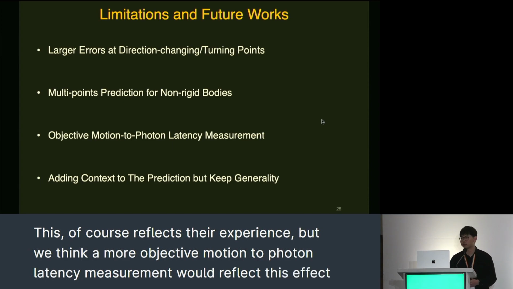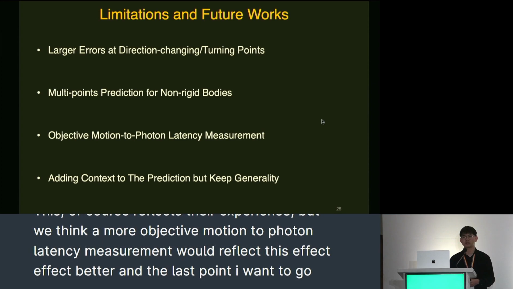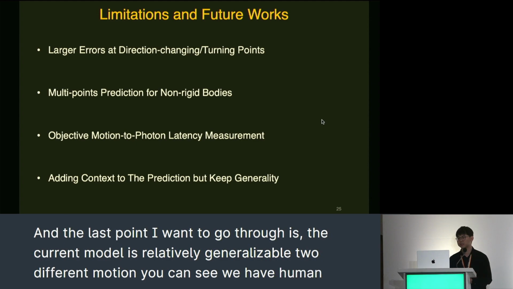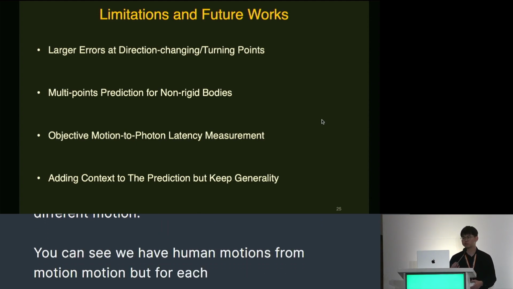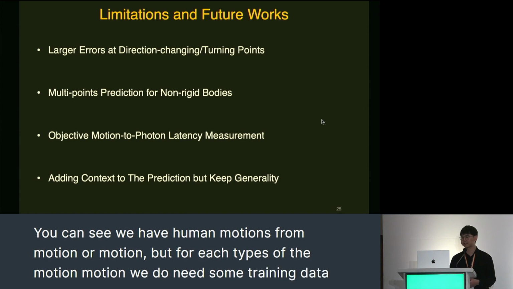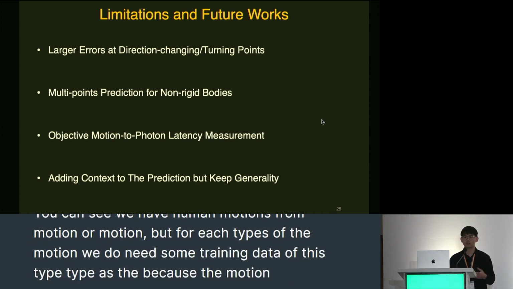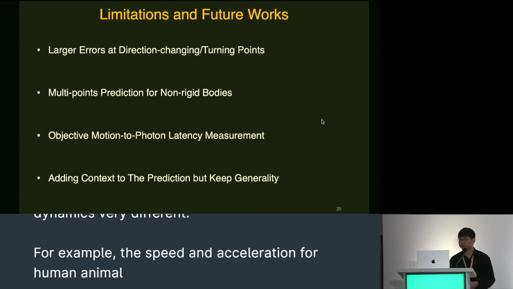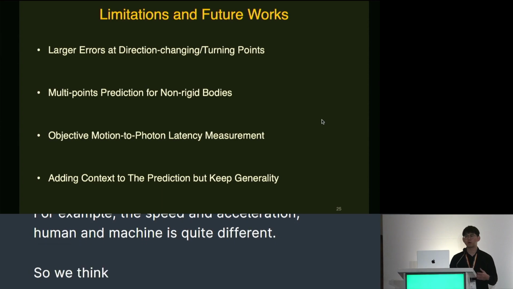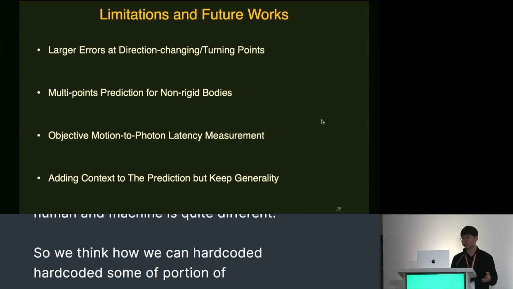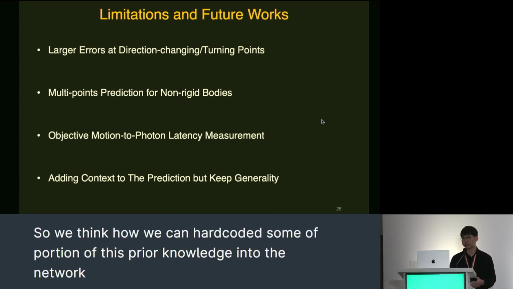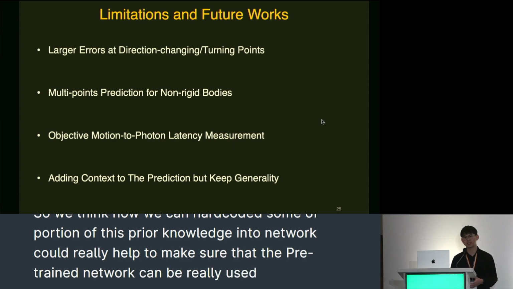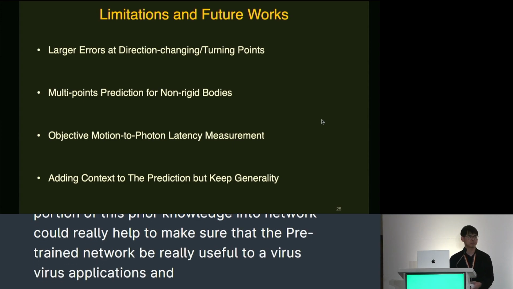This, of course, reflects their experience, but we think a more objective motion-to-photon latency measurement would reflect this effect better. And the last point I want to go through is whether the current model is generalizable to different motions. You can see we have human motion, drone motion, ball motion, but for each type of motion, we do need some training data of this type, because the motion dynamics are very different. For example, the speed and acceleration for a human and a machine is quite different. So we think how we can hard code some portion of this prior knowledge into the network could really help to make sure that the pre-trained network can be really useful to various applications. And this is especially helpful in practice.